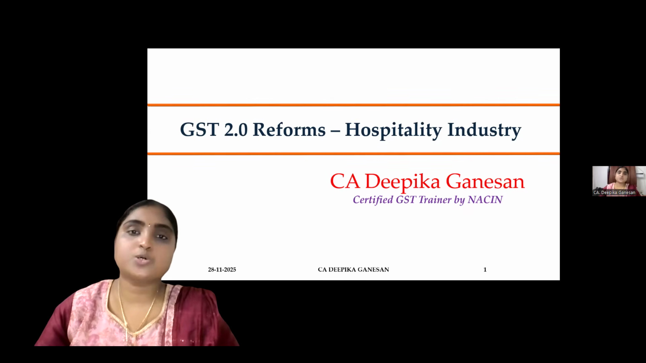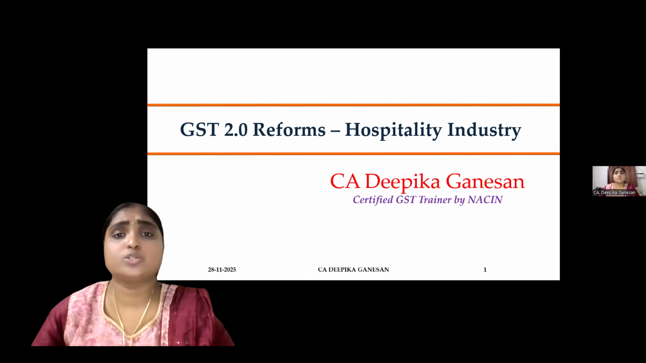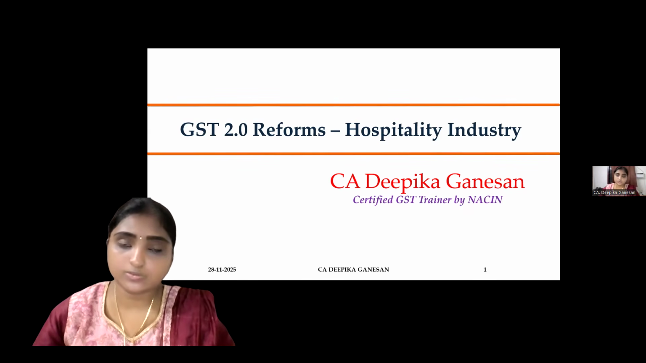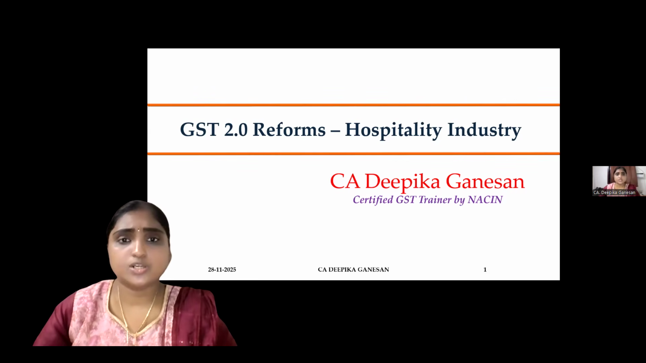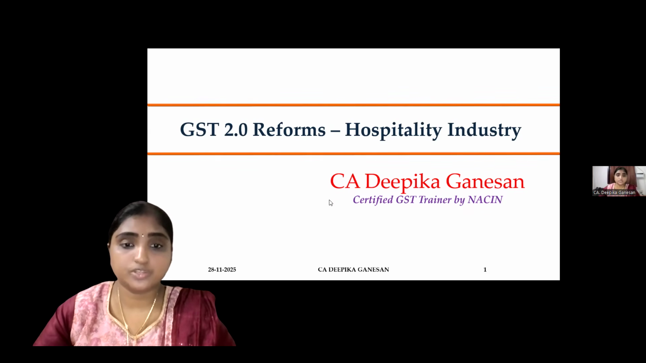So last week we saw a video on GST 2.0 reforms for the footwear industry. Today we are going to see a video on GST 2.0 reforms for the hospitality industry. Let us see what the GST rate change has impacted for the common man and the hotel industry.